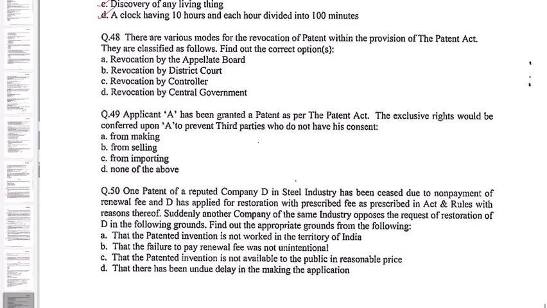Next question 48. There are various modes for the revocation of patent within the provision of the Patent Act. They are classified as follows. Find out the correct options. A. Revocation by appellate board, B. revocation by district court, C. revocation by controller, D. revocation by central government. So district court cannot revoke a patent. Therefore, A, C and D are correct.